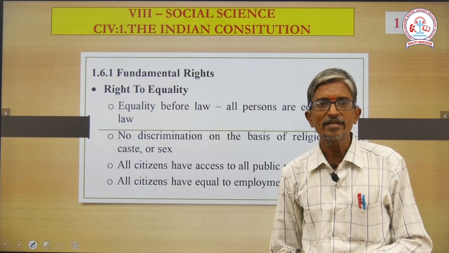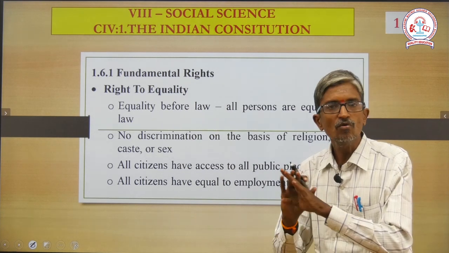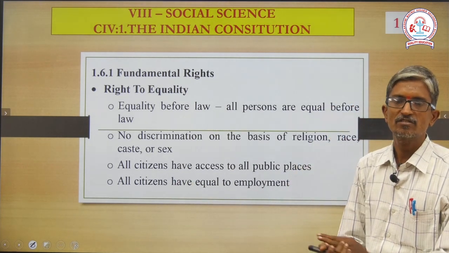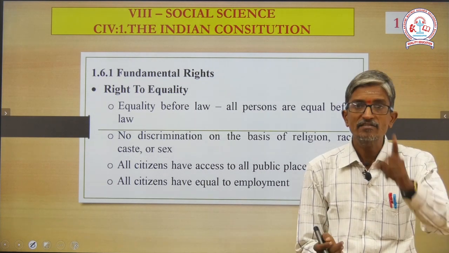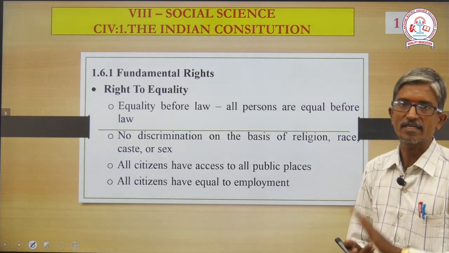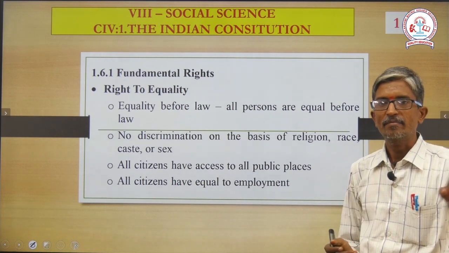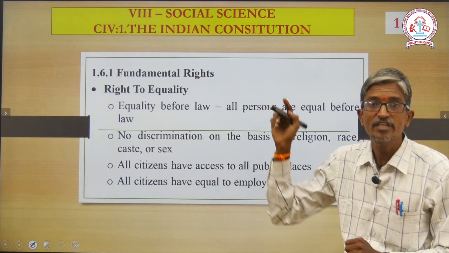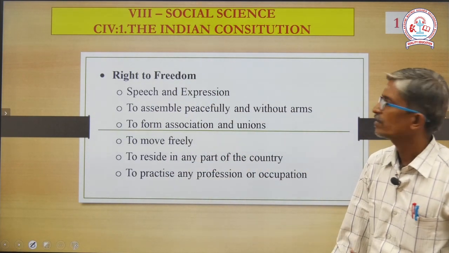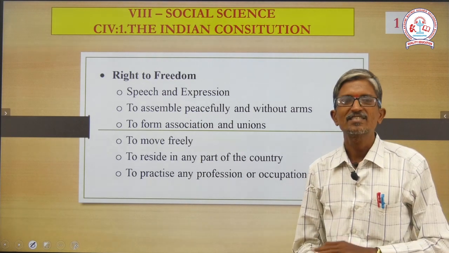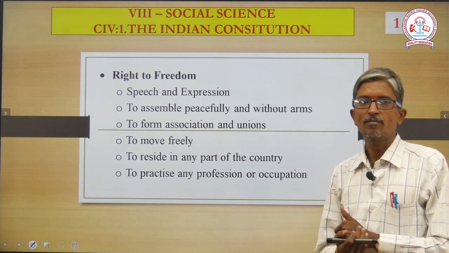Number 1, right to equality. All are equal before law. There is no discrimination on the basis of religion, caste or sex. Next, all citizens have access to all public places. And finally, they have equal rights to get employment. This is what ensures us right to equality. Next, right to freedom. Number 1, speech and expression. I told you before, I have the right to freedom of speech.